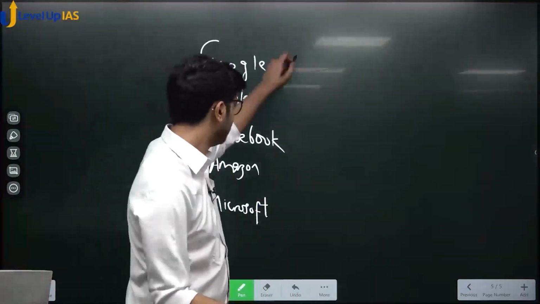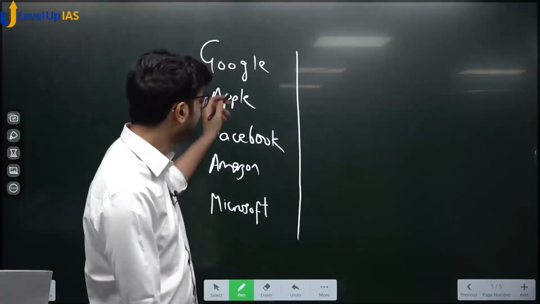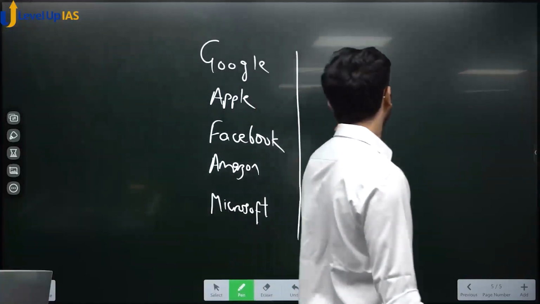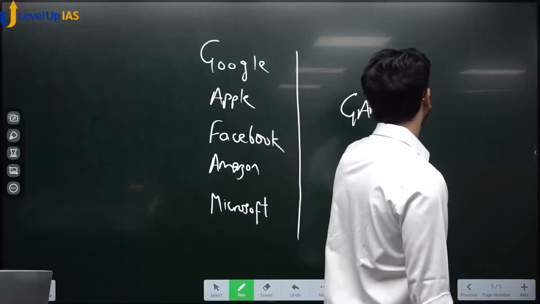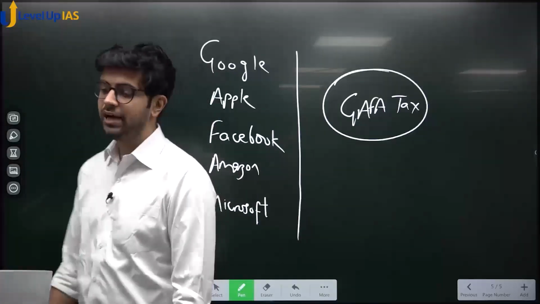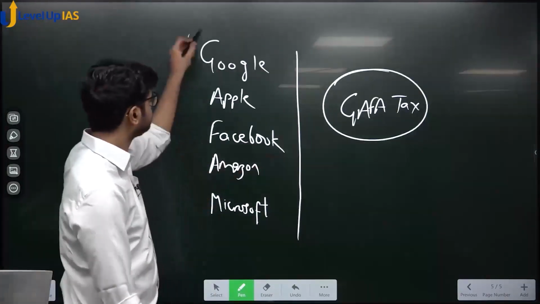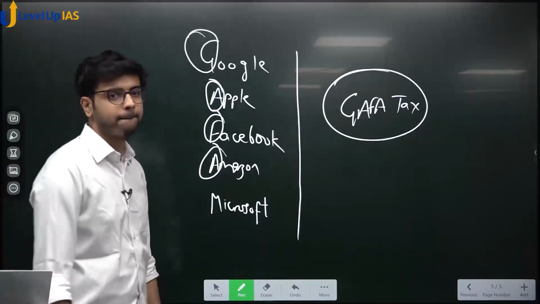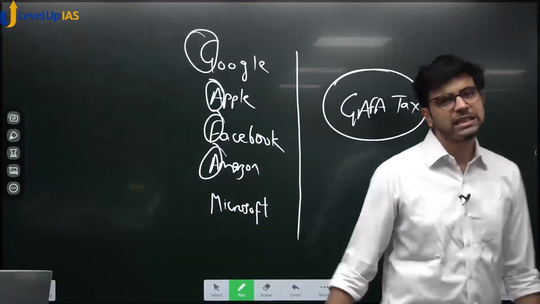So when you tax these companies due to base erosion and profit shifting, that tax is known as GAFA tax. What is GAFA tax? It is nothing but tax on these companies who employ complex tax evasion and tax avoidance strategies, and when they are taxed finally in India, it is called GAFA. Why GAFA? Microsoft is normally not included, but it is a part of this.